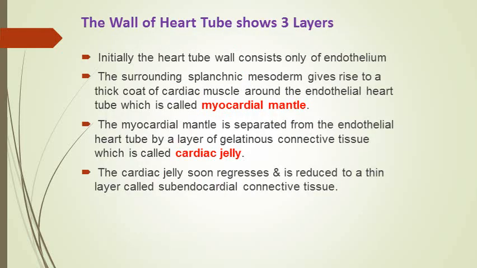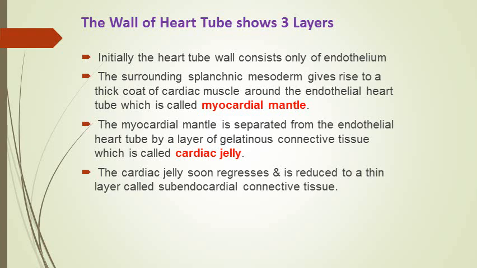So the wall of the heart shows 4 regions, but if we cut a section of the heart tube, we see that the wall of the heart tube is quite thick, and it shows 3 layers after some development.